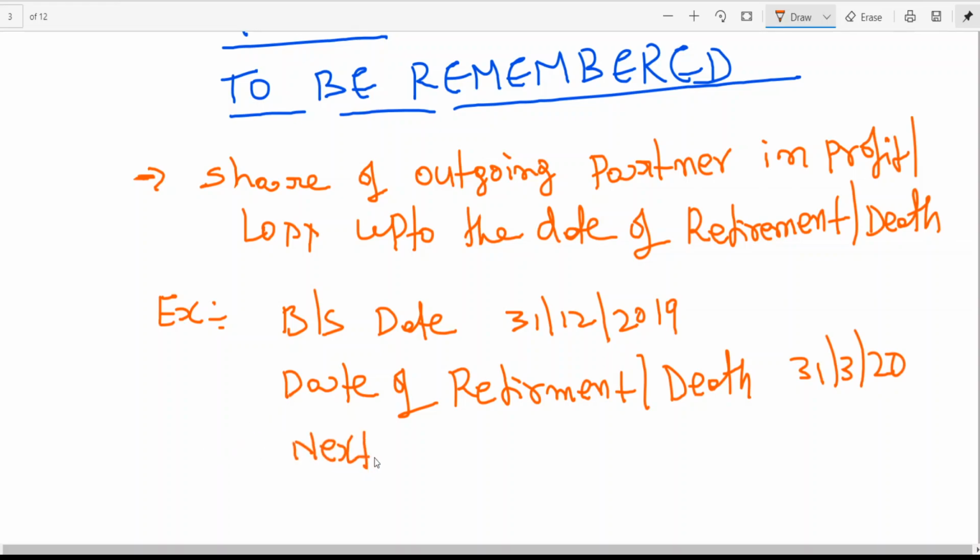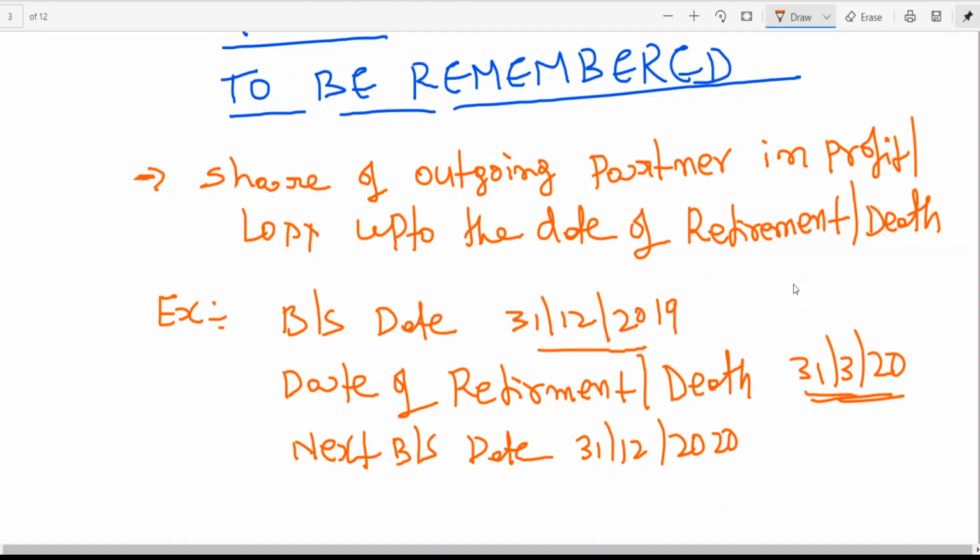The next balance sheet date is 31st December 2020. So in the meanwhile, you need to settle the amount due to the outgoing partner up to 31st March 2020. The previous balance sheet date is 31st December, the next balance sheet is 31st December. He can't wait till 9 months. So you need to make a payment for how many months? 3 months. This is what is called the share of outgoing partner in profit or loss up to the date of retirement or death.